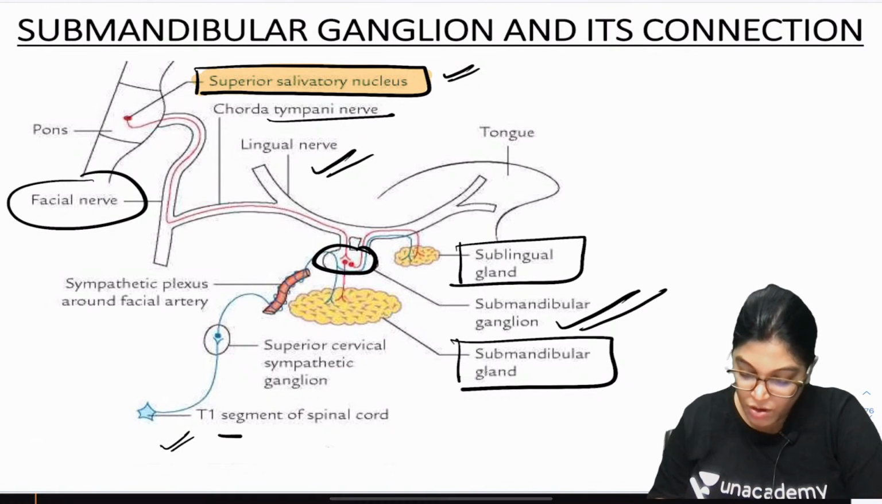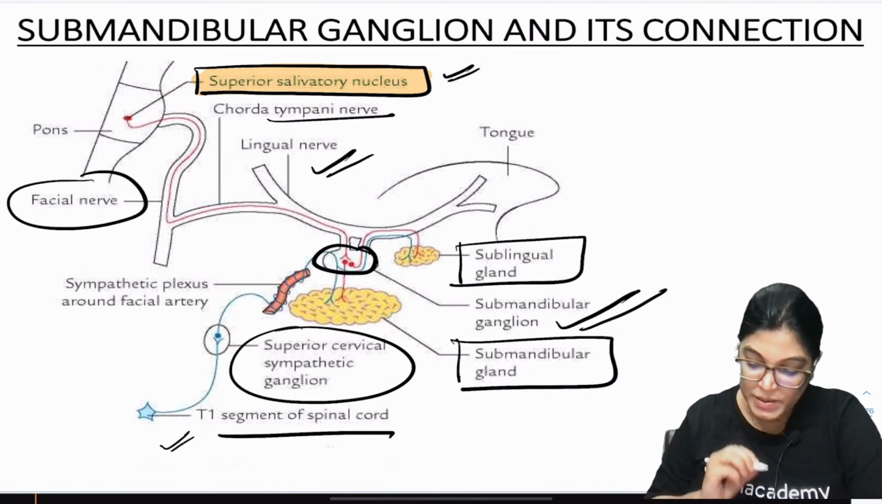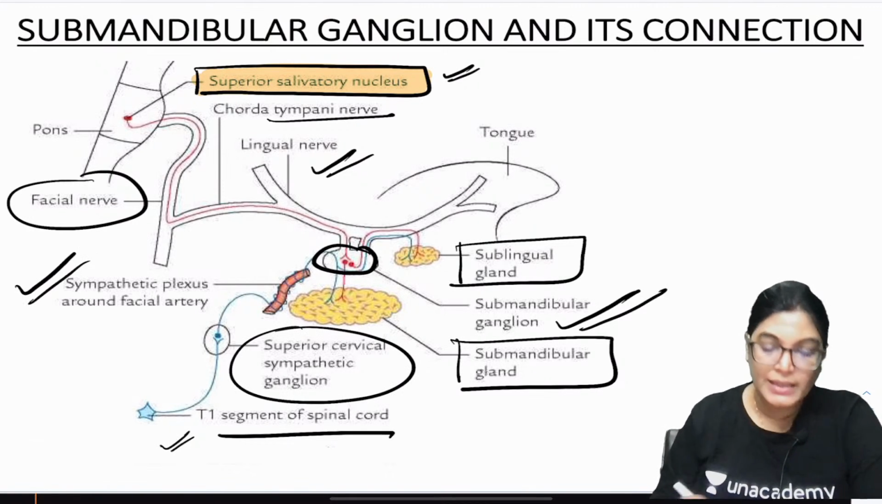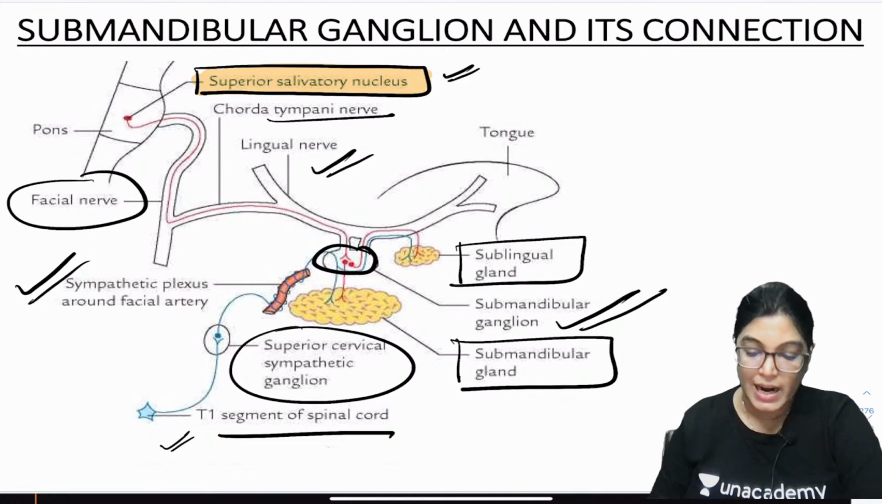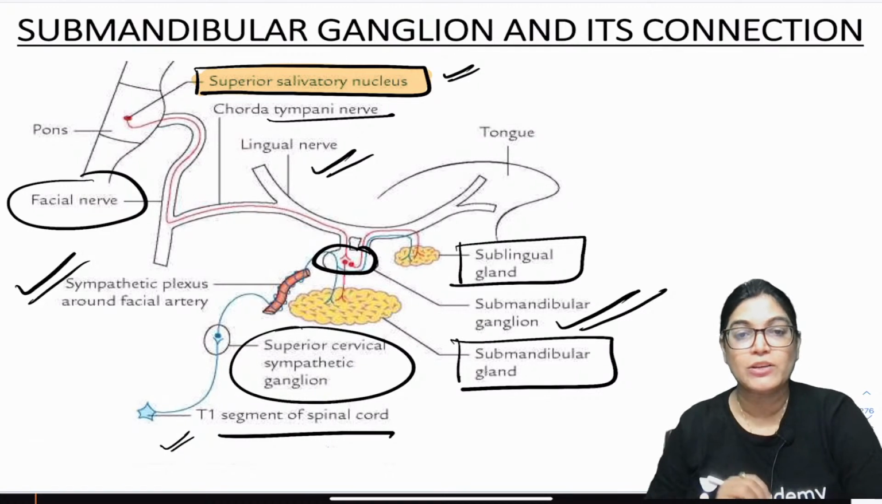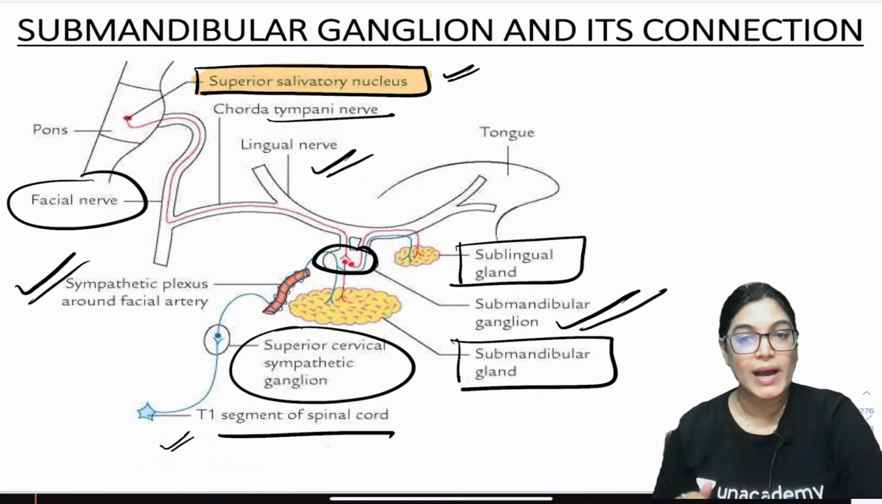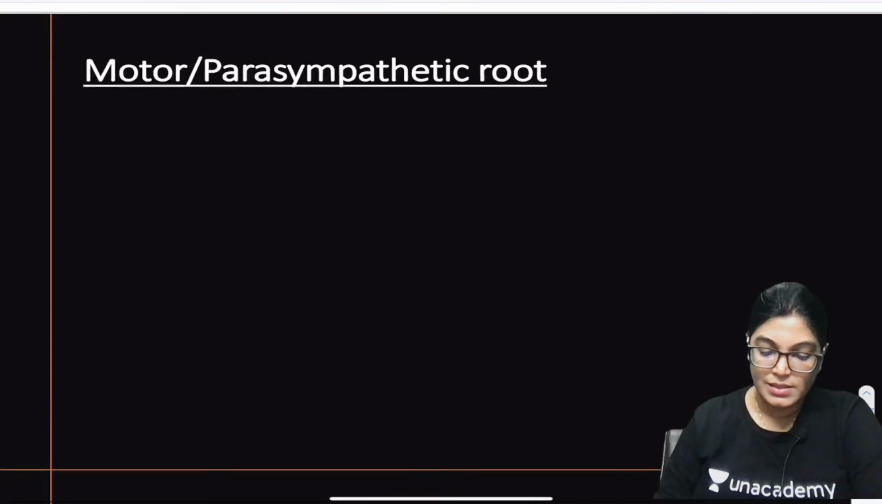The origin of preganglionic sympathetic fibers is from T1 segments. Fibers relay in the superior cervical sympathetic ganglion. Then they form a plexus over the facial artery and, without relaying, pass through the submandibular ganglion and supply the submandibular and sublingual glands. Also, the sensory innervation is via the lingual nerve. So write on this.